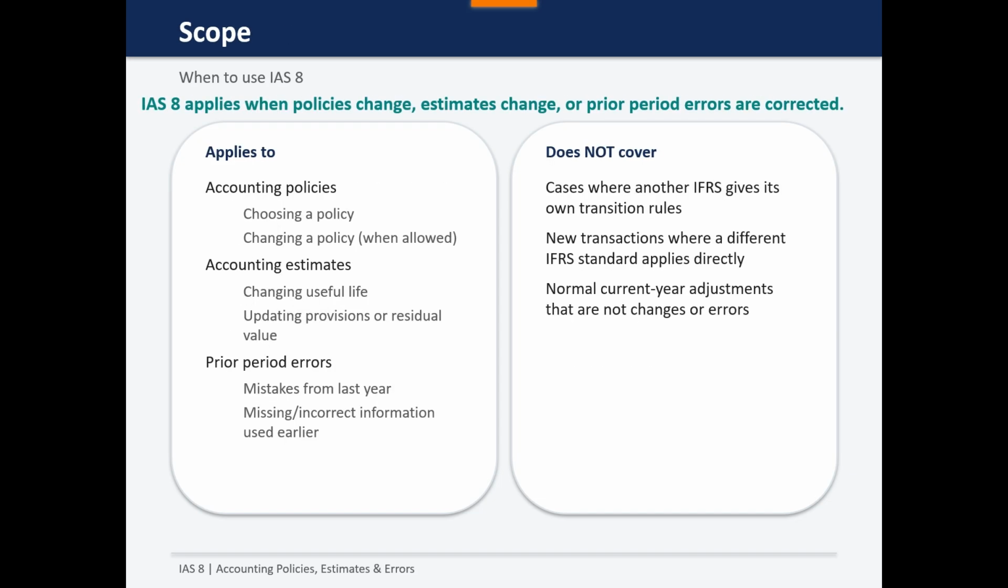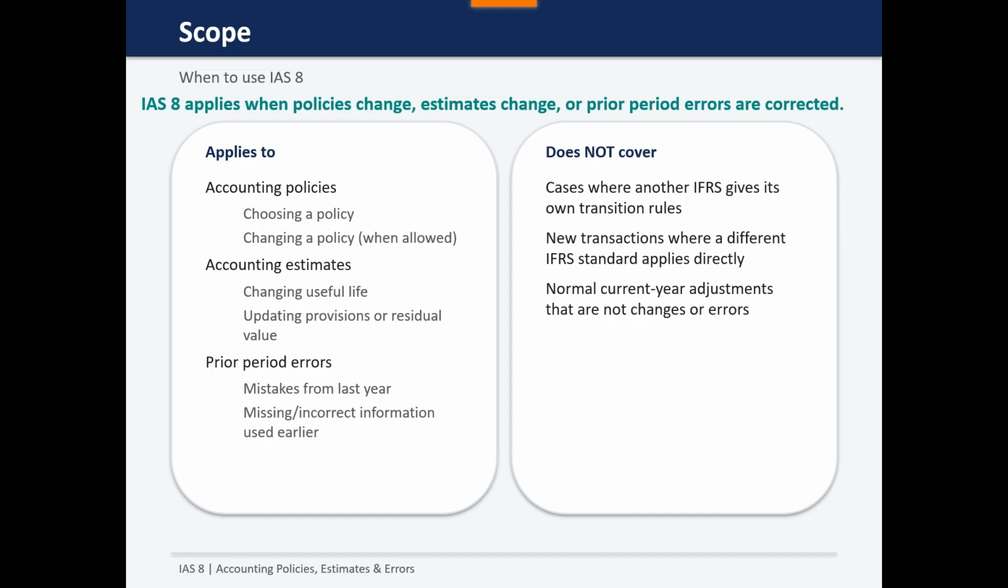The next heading is scope. IAS 8 is applied in three situations only. When a company changes policies, when a company changes accounting estimates.